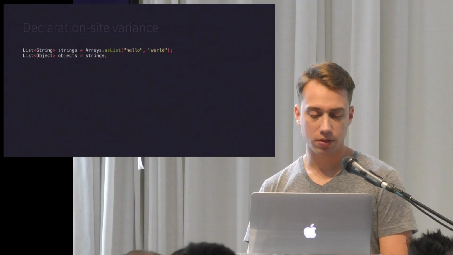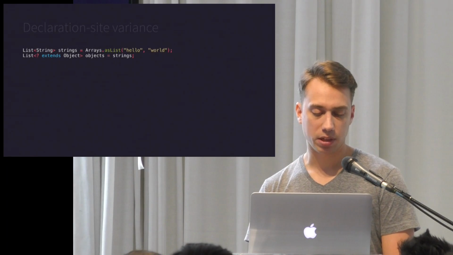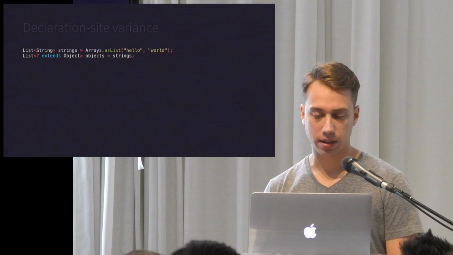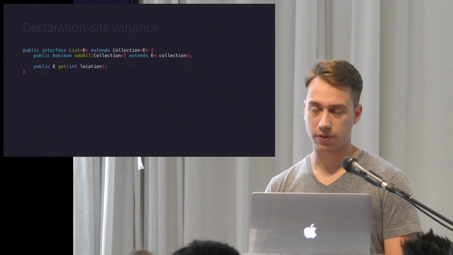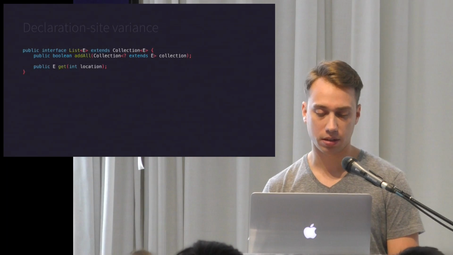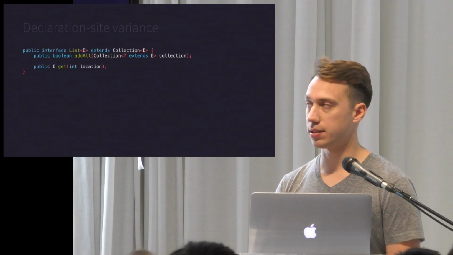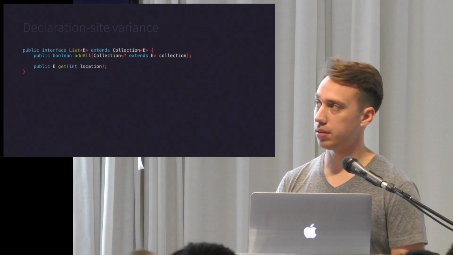So to fix this, we use use-site variance in Java, and we define our list of objects as a list whose type extends object, and now we can do that assignment. So for that reason, you'll see stuff like this in Java's collections, where addAll takes a collection which extends type E, but it returns type E, the actual type.